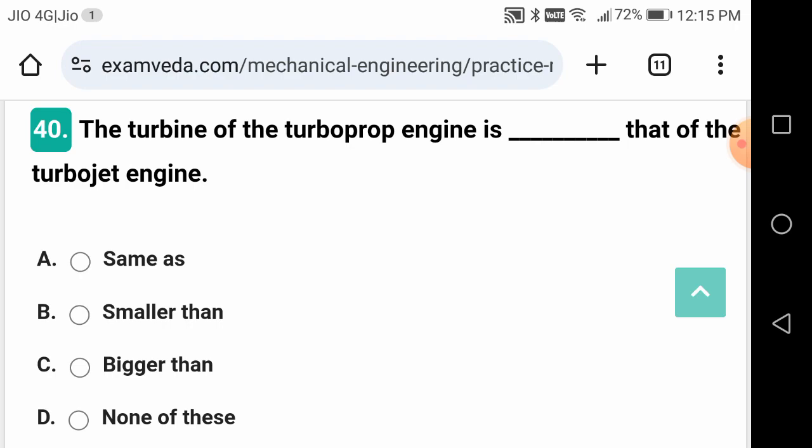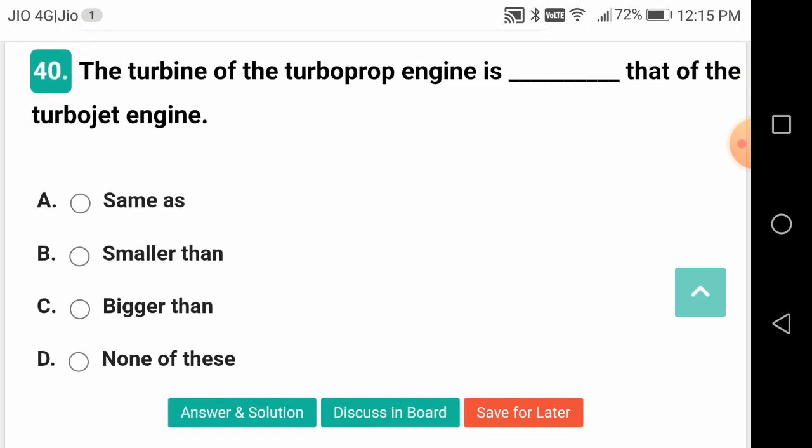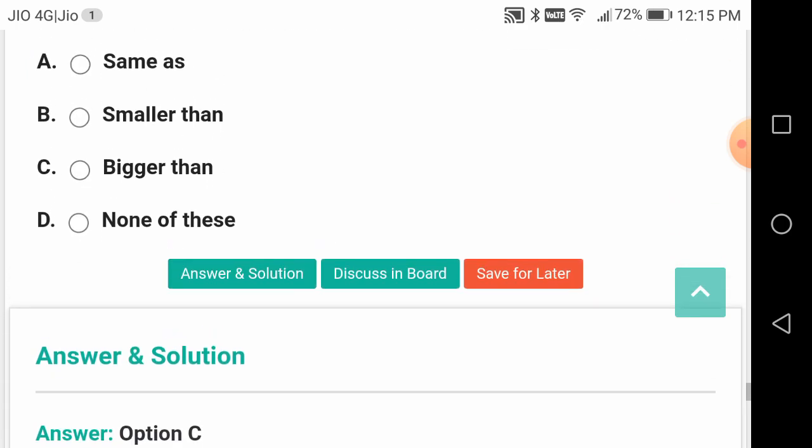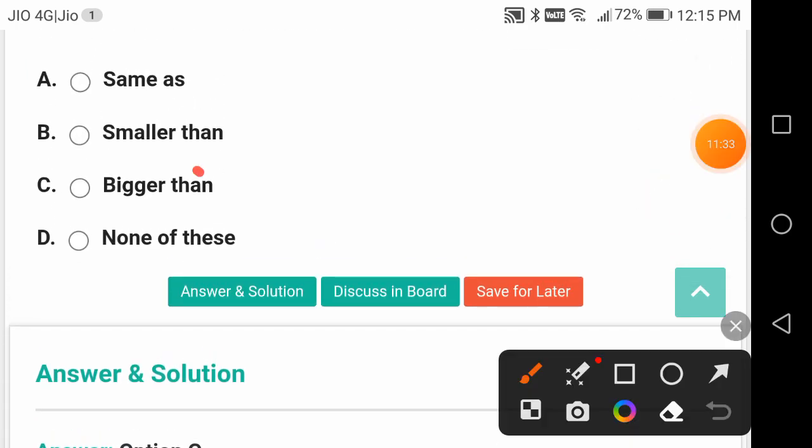The turbine of the turboprop engine is dash that of the turbojet engine. Is it bigger or smaller? It is bigger. It is bigger.